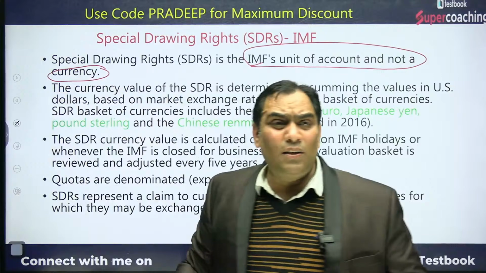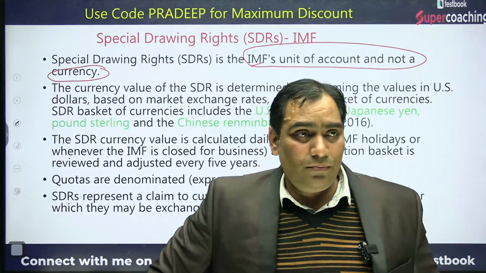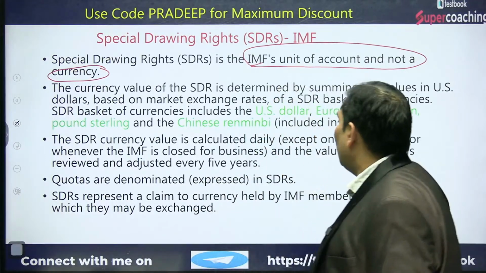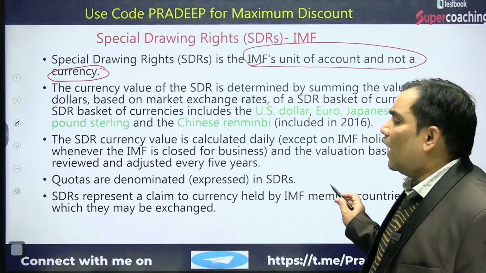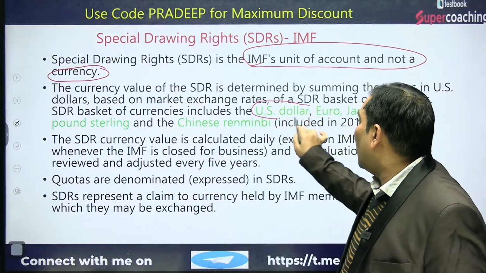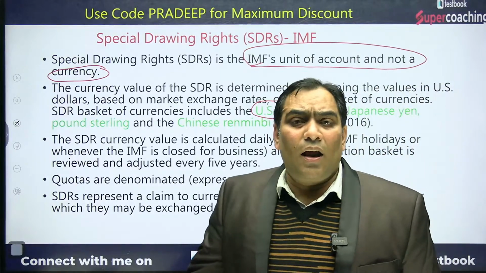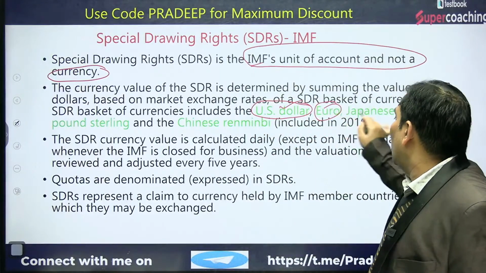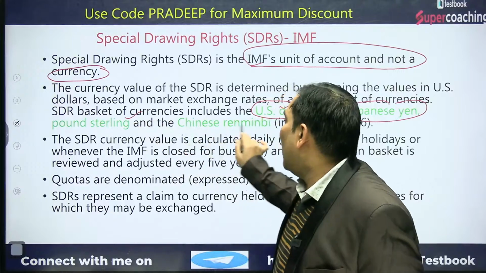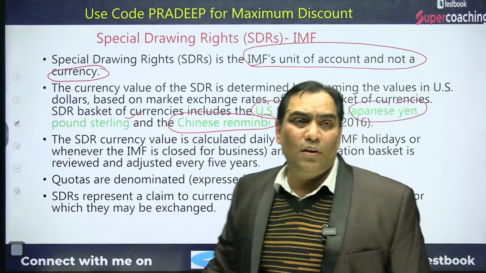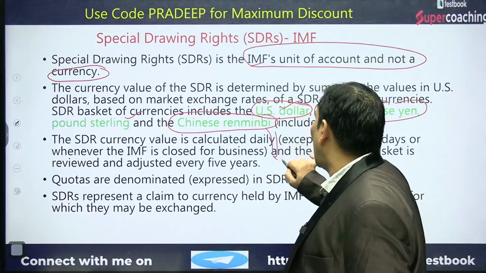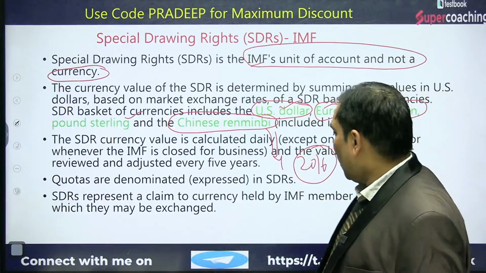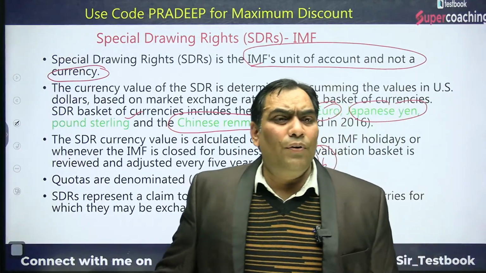Be very clear. What is the meaning of a unit of account? And I will discuss, don't worry, okay? So that means SDR is being maintained in the form of US dollar. That means countries can maintain SDR in the form of US dollar, euro, Japanese yen, pound sterling, and Chinese renminbi. Okay, and this was included in 2016 only.